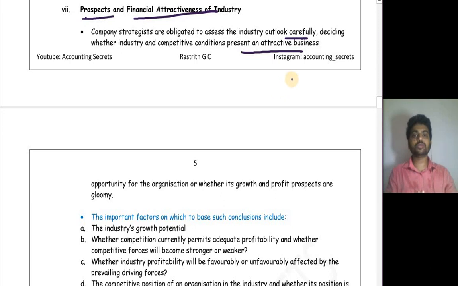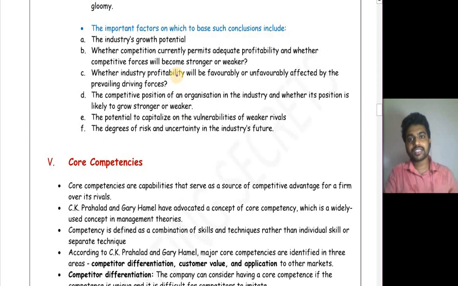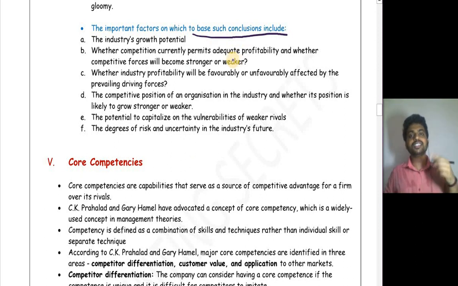Because without an attractive business, a company ends up with loss or without profit. So they should analyze how attractive the particular industry is for the organization, or whether its growth and profit prospects are gloomy. The important factors on which to base such a conclusion include the following. What things should you consider while analyzing whether the industry is attractive or not?